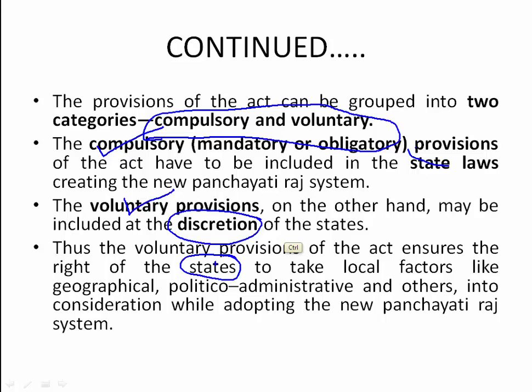The decision power is given to the state in the voluntary provisions. Depending on factors like geographical, political, administrative and other factors, the states decide whether to implement the voluntary provisions. But those provisions are not mandatory, while compulsory provisions are mandatory and the states have to implement them.